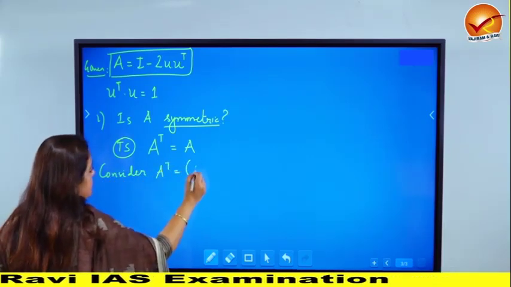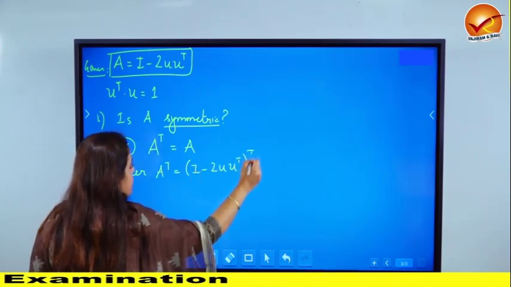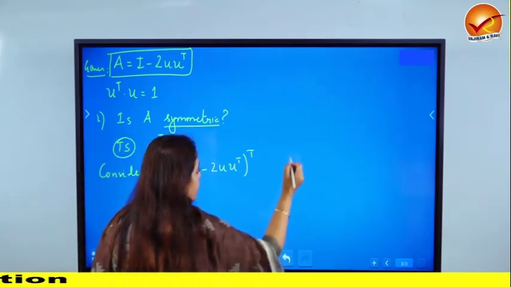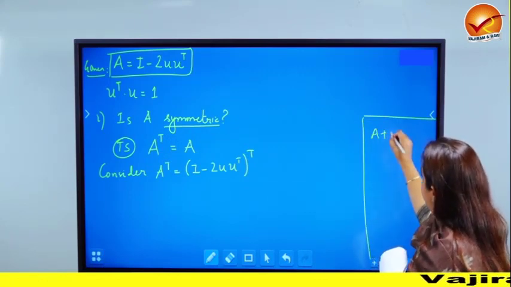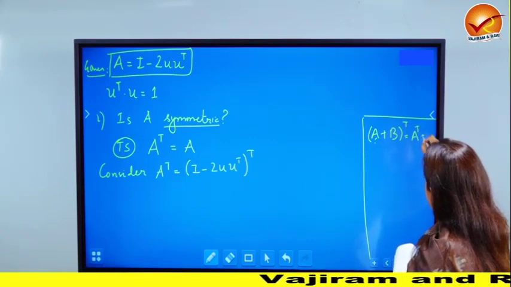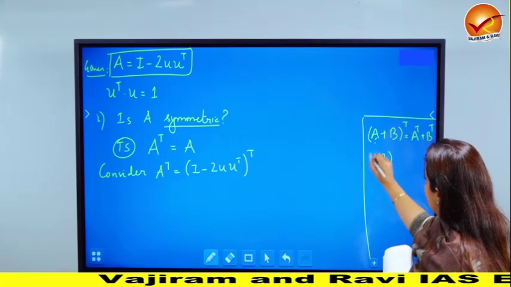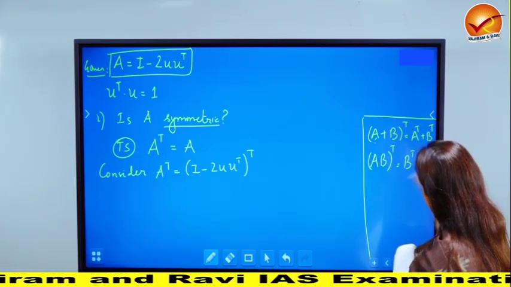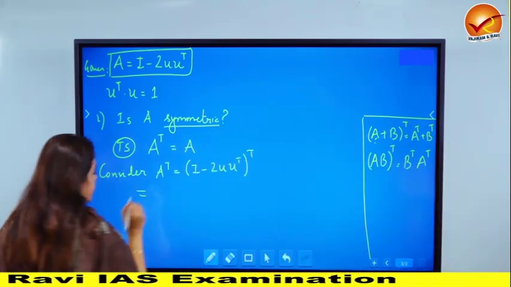A transpose, which is I minus 2 U transpose, the transpose of this. Now I hope you remember that if you have A plus B transpose, then this is the same as A transpose plus B transpose. Also if you have AB transpose, it will be B transpose A transpose. The order gets reversed when you are multiplying, but in addition and subtraction it remains the same.